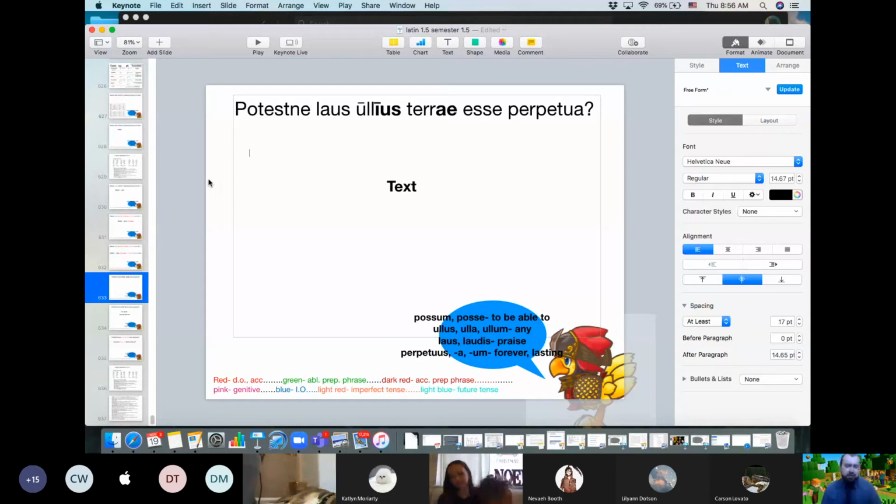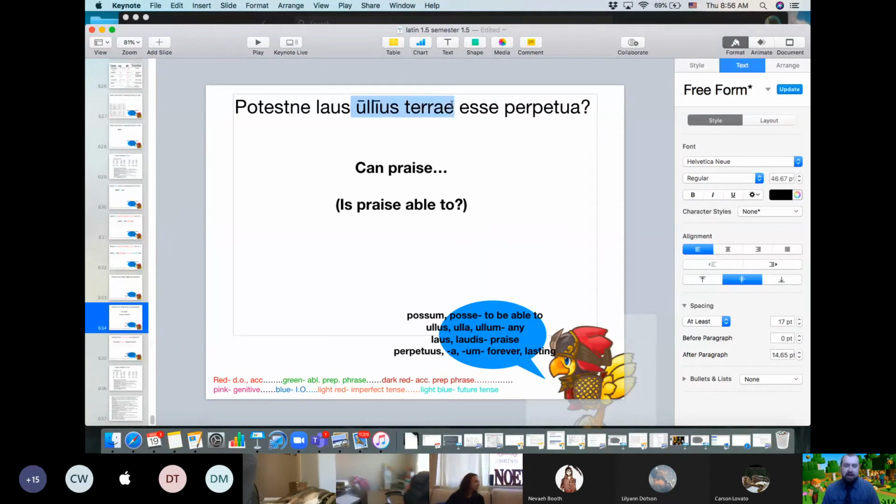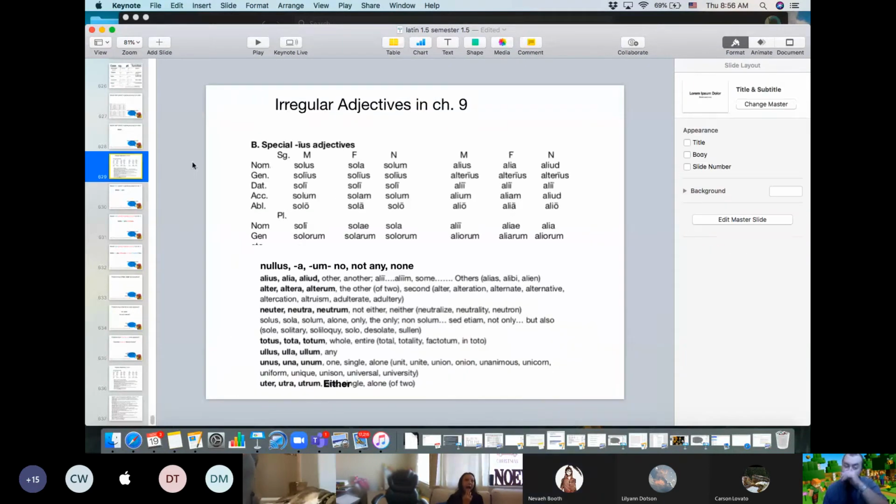I mean, that was close. "Praise, or is praise able to" is another way to do it, but let's just go with "can praise." And then what about the rest? We have esse, that's our weird infinitive. But before that, even olius and terrae, they might not look like it, but they can both be what case? Terrae can be a few things, but olius could really only be one thing. Not nominative. The us at the end of olius looks nominative, but if it was nominative, it would just be ollus, like it is there. The ius, olius, that makes it genitive.